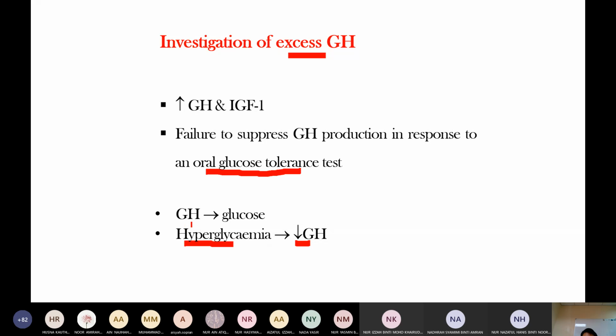I repeat again. In a normal condition, growth hormone increases blood glucose level. In a hyperglycemia condition, there is reduced growth hormone production. So the hyperglycemia condition means the oral glucose tolerance test. When we do the oral glucose tolerance test, growth hormone is still increased. Supposedly it should be decreased, but it is still increased production. There is still excess. It means that the patient has excess growth hormone.